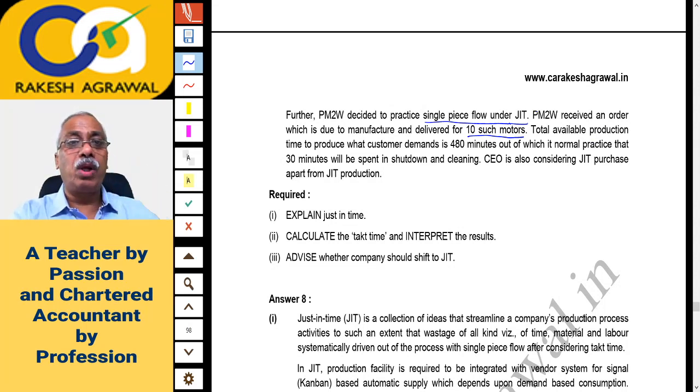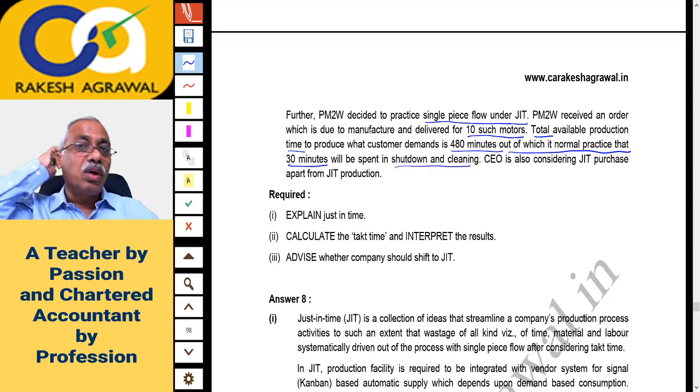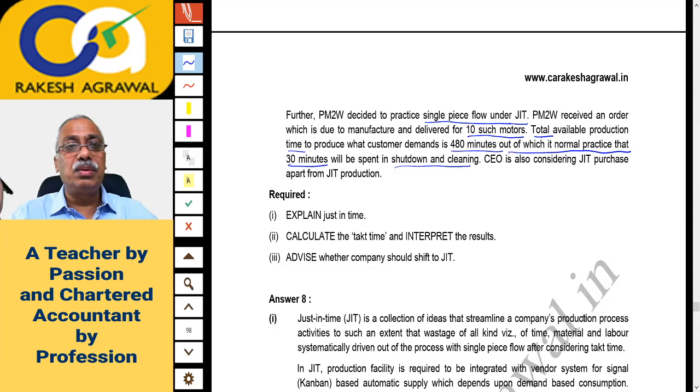Total available production time to produce what the customer demands is 480 minutes. Means to satisfy this demand of the customer, the total available time is 480 minutes, out of which the normal practice is that 30 minutes will be spent in shutdown and cleaning. So 30 minutes are gone out of 480 minutes.